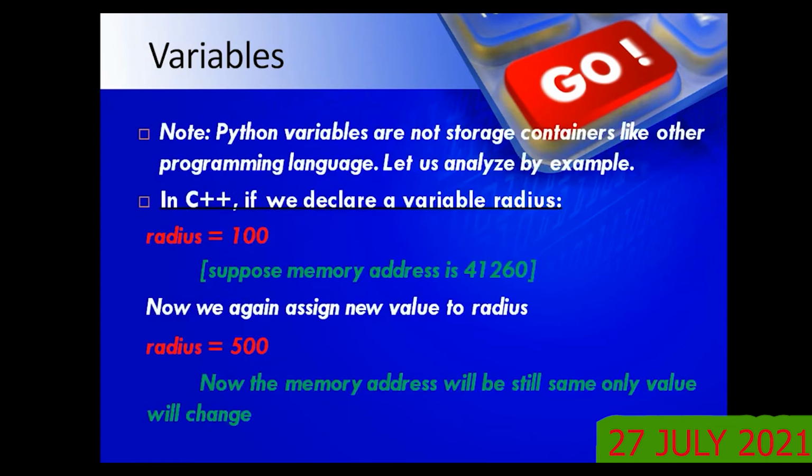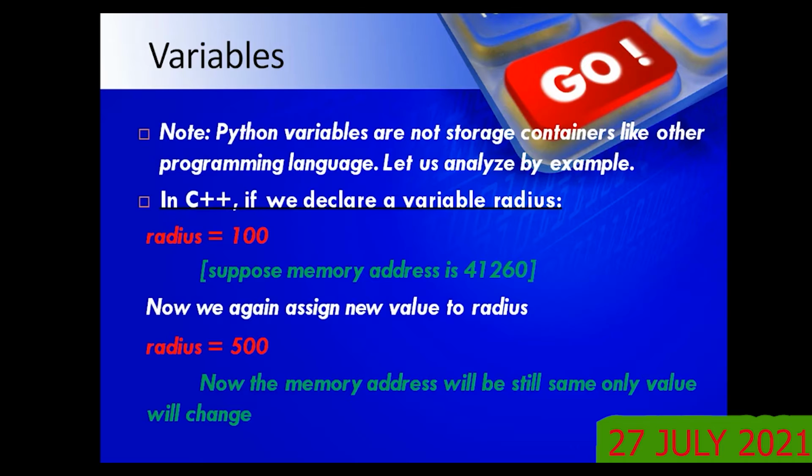Python variables are not storage containers like in other programming languages. What is the meaning of this? Let us analyze. In C++, we declare a variable called radius, an identifier, equal to 100. Every value which we store will be in a memory location, and each memory location will have an address. Understood? Getting the idea or not?